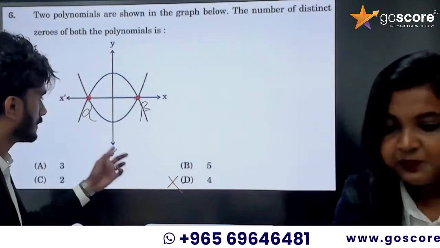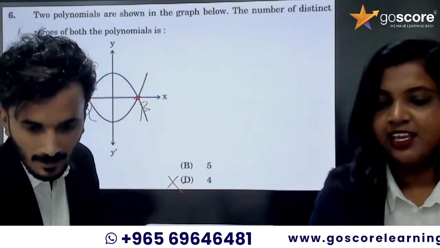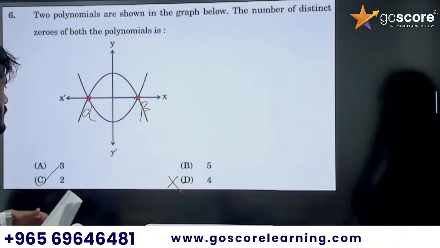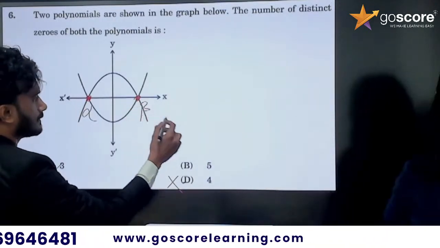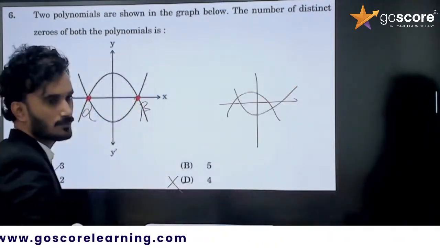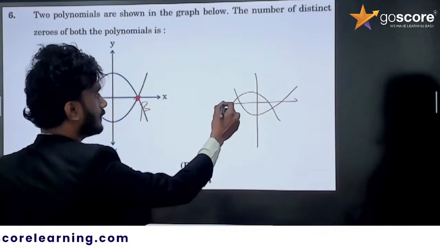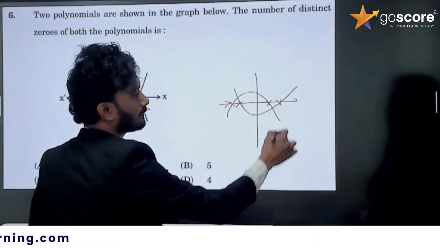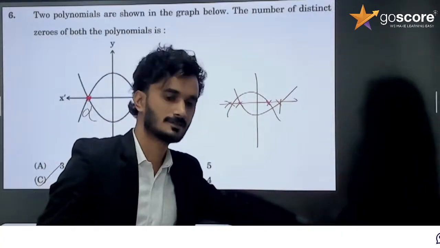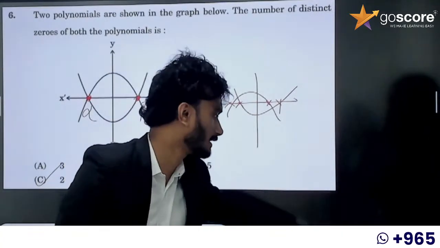Actually, it is 2. Some others got 2. Okay, 2 is the correct answer because this one is alpha and this one is beta. If the question is like this, then 4 is the answer: 1, 2, 3, 4. Here both the graphs are intersecting at 2 points, so it's just 2. That is the test in that question. It's a good question actually.